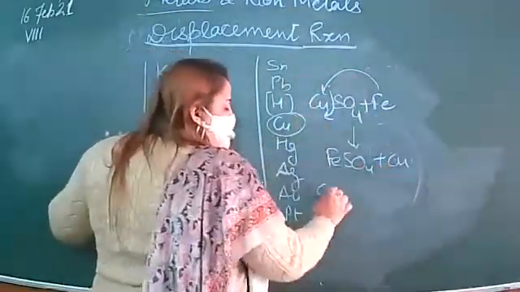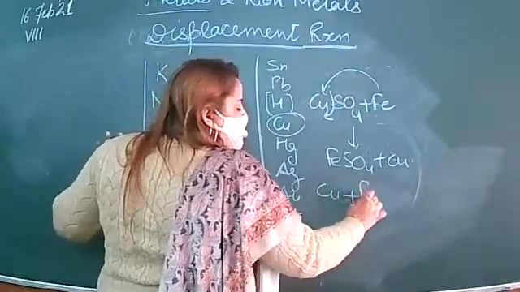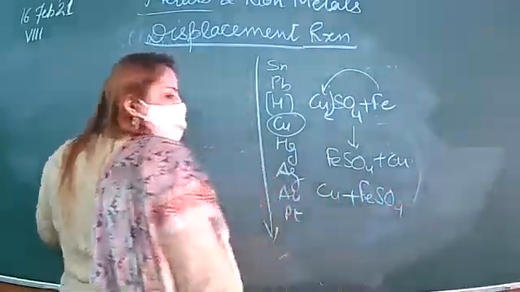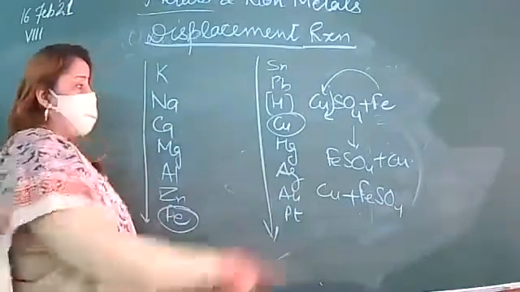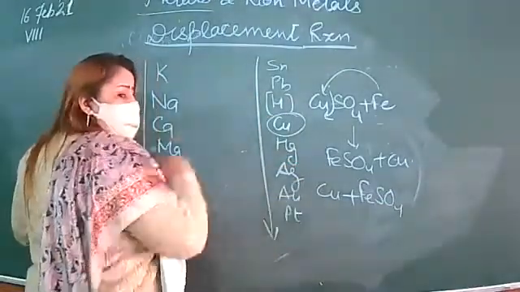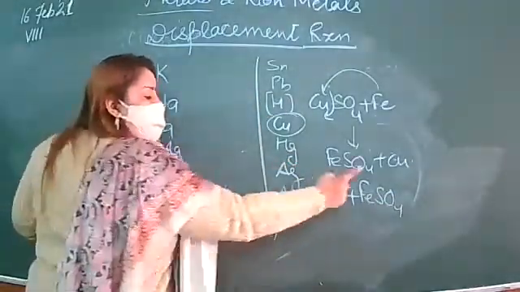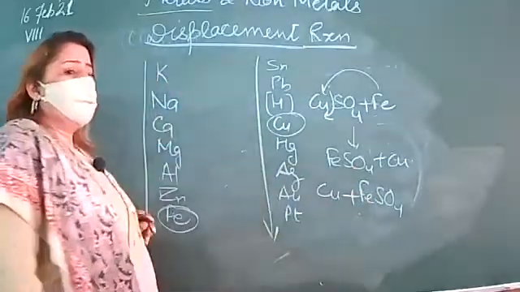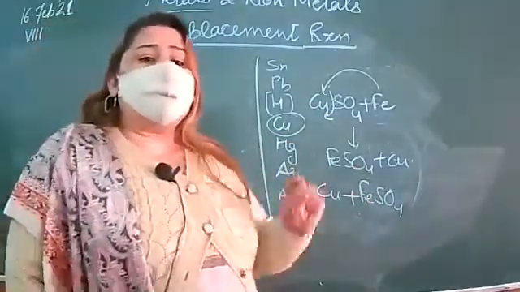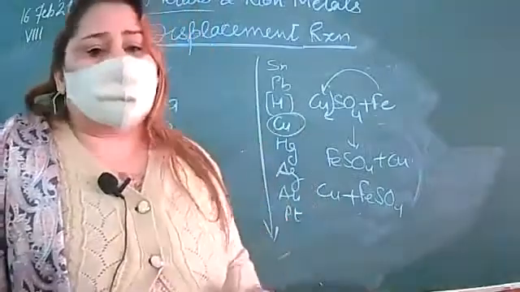If the reaction is reversed, copper plus iron sulfate, what will be formed? No reaction, because copper is less reactive than iron. It will not displace iron from its salt solution. This is called the displacement reaction.